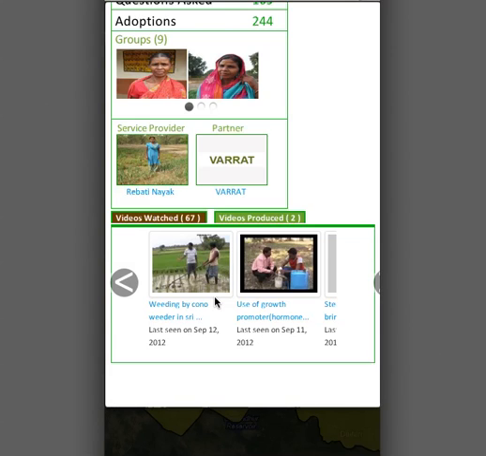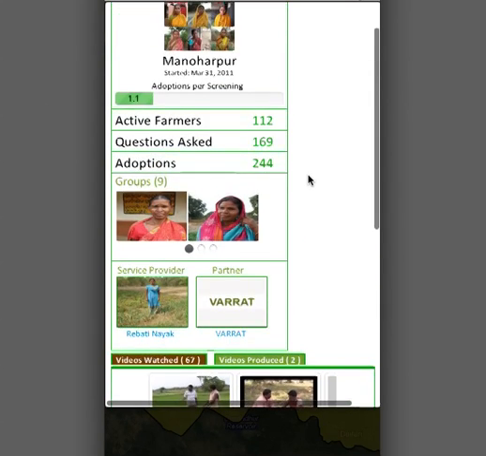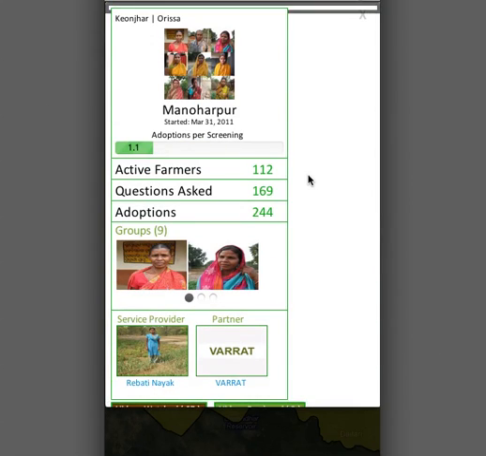And based on the interest levels and the feedback that farmers gave, she can actually decide which videos she can show.